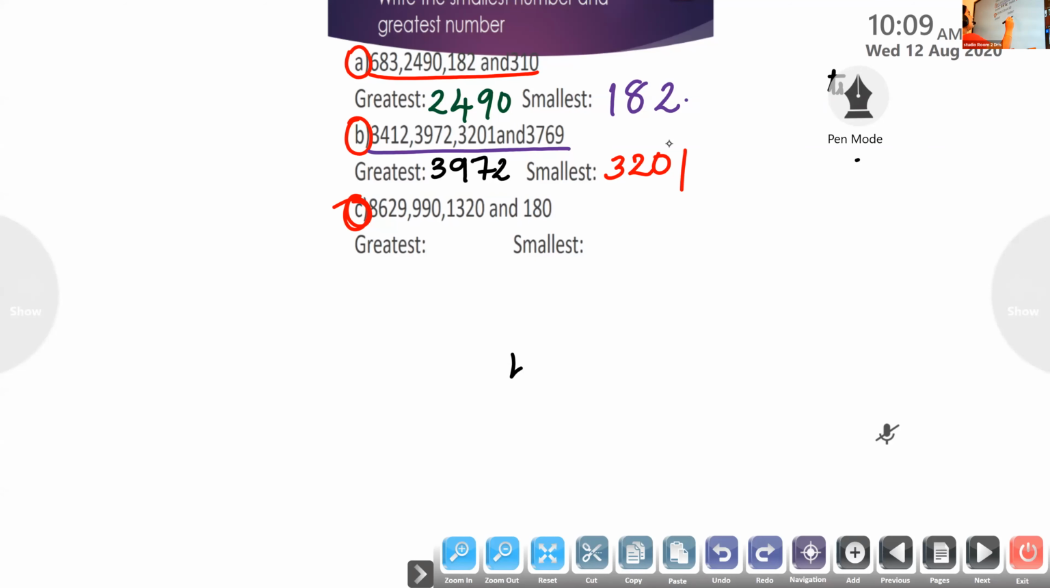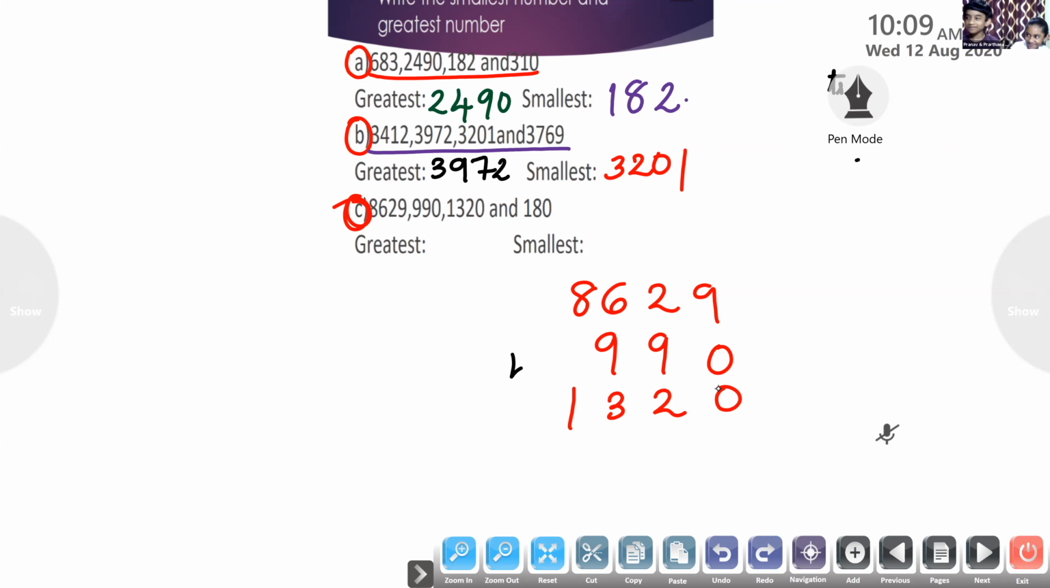These are the numbers: 8,629, 990, 1,320 and 180. Find the greatest and smallest.